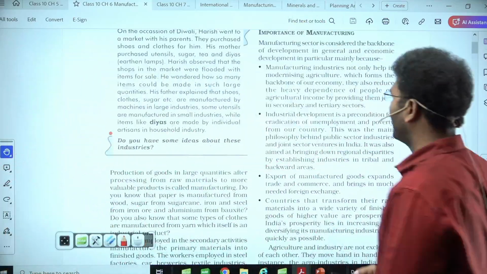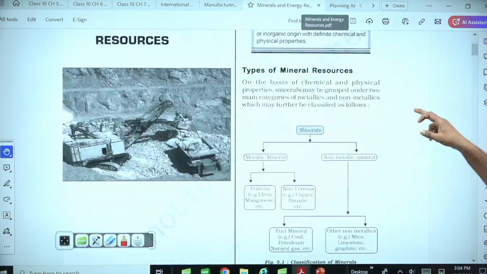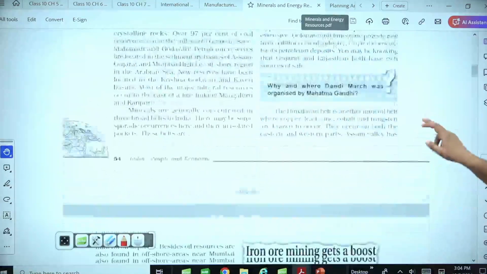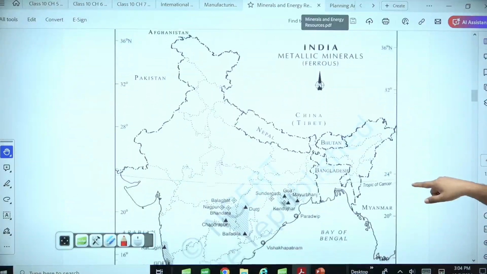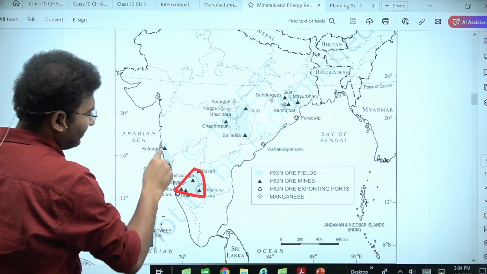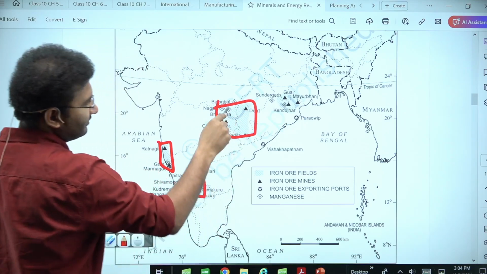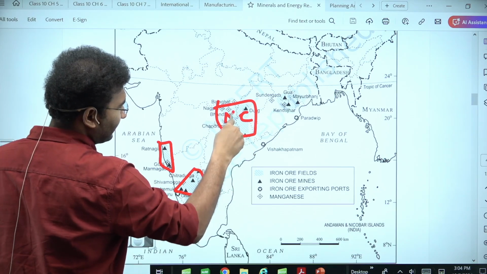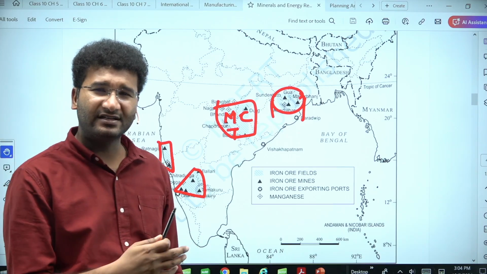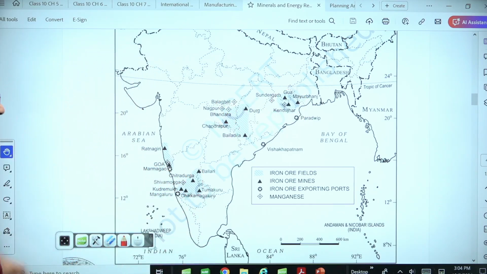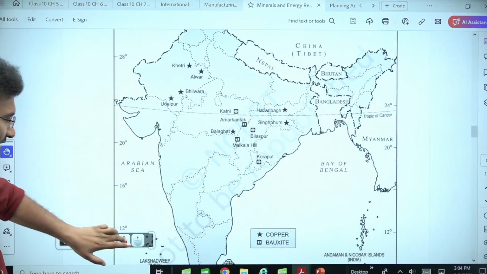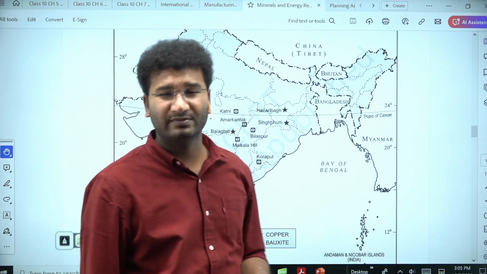So in minerals and industries, if you broadly look again, what are the different types of minerals? It is repetition: metallic, non-metallic, which you already know. But here the focus is more on where you find these minerals. Isn't this the same diagram that is there? Eastern part of Karnataka, Ratnagiri, the triangle of three states, Chhattisgarh, Maharashtra and Telangana border, and Chota Nagpur Plateau. Isn't this the same map? Then why is NCERT repeating the same map in class 10 and here? It is because the content will be repeated, but you'll learn in a little more detail. So come to the non-ferrous materials. Where do you find these non-ferrous materials?